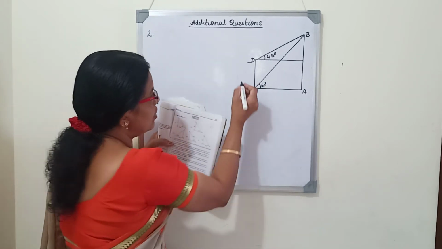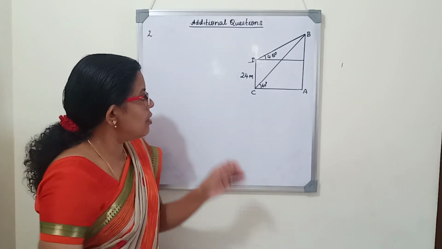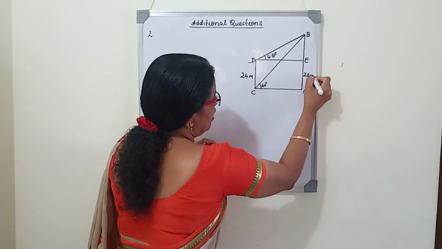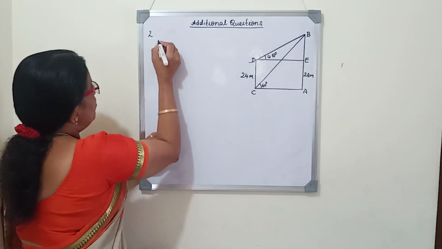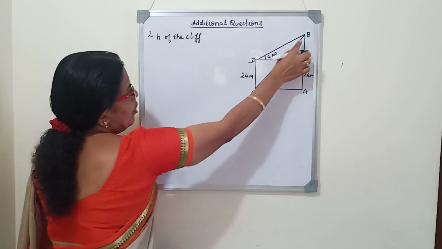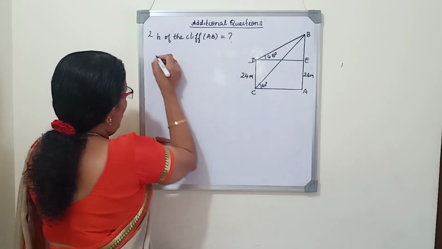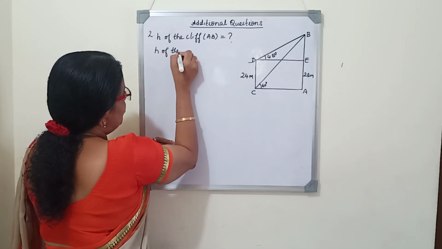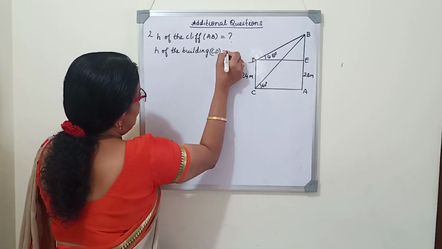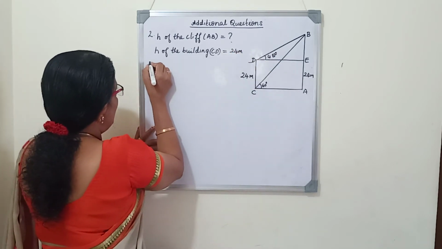If the height of the building is 24 meter. Height of the building is 24 meter. Find the height of the cliff. So if CD is 24, here we will write AE is also 24. We want to find the height of the cliff, that is AB. So we will write height of the cliff AB, top part of a mountain or a hill, cliff. AB is what we should find. Height of the building CD, that is 24 meter, and angle of elevation from top of the building.